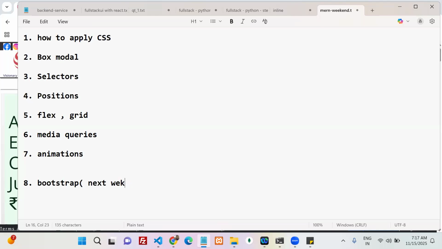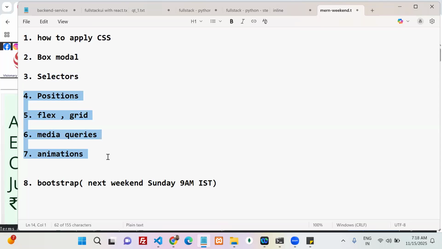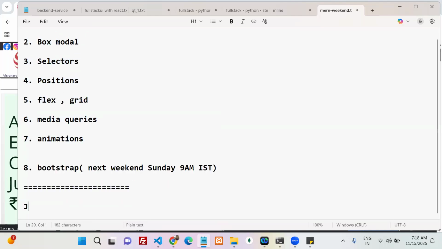Next weekend on Sunday, 9 a.m. IST, it's a workshop session. You can join. Bootstrap is a separate one. Our target in these 2 days is to complete these 4 topics. That is our goal. Next week onwards, we are going to start JavaScript. Okay, let's go with the positions.